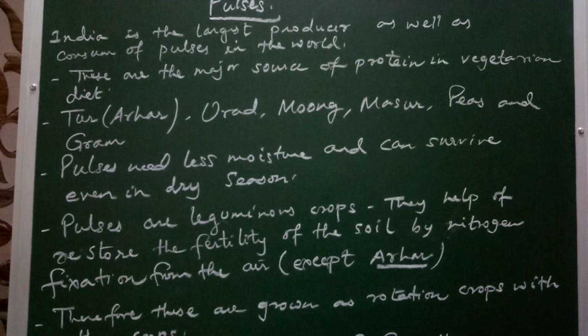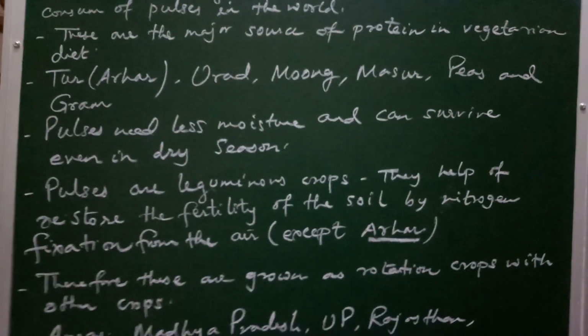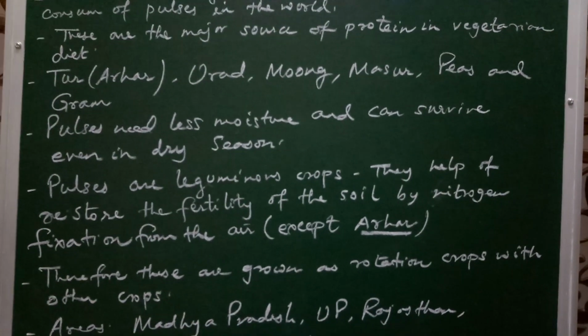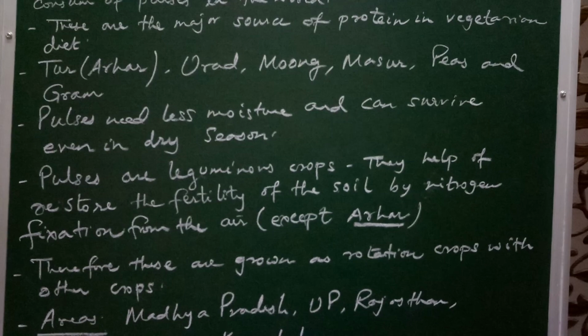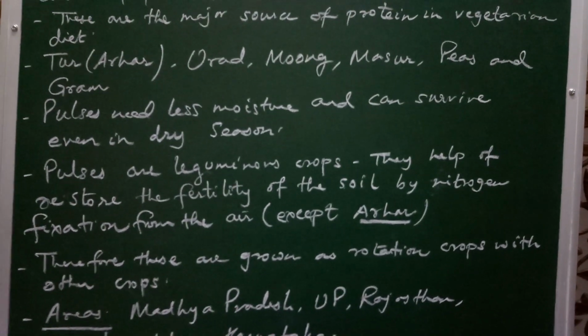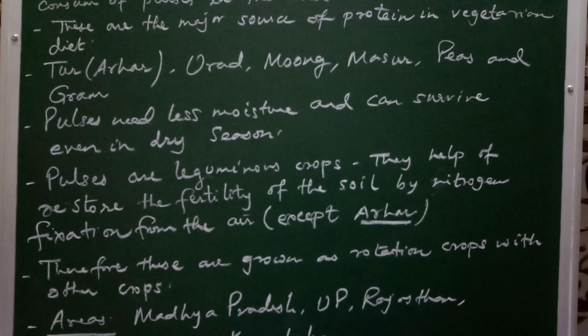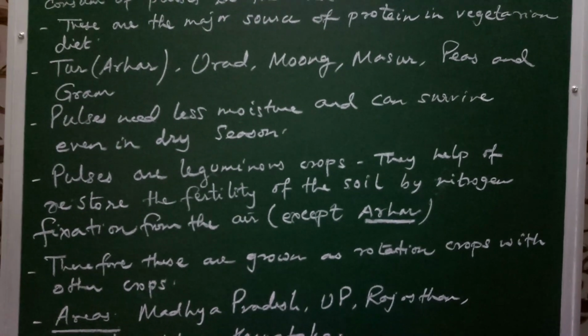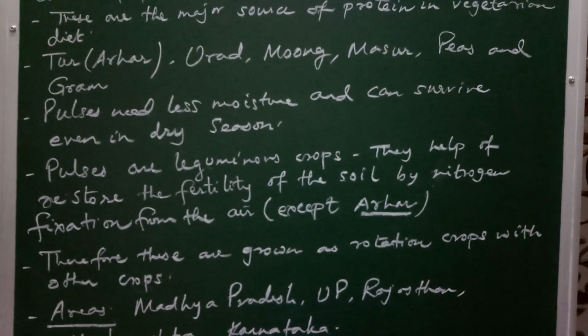All pulses except arhar are leguminous crops. Arhar is not a leguminous crop, whereas all the other pulses that we have discussed above are leguminous crops. Means they help to restore the fertility of the soil by nitrogen fixation from the air.